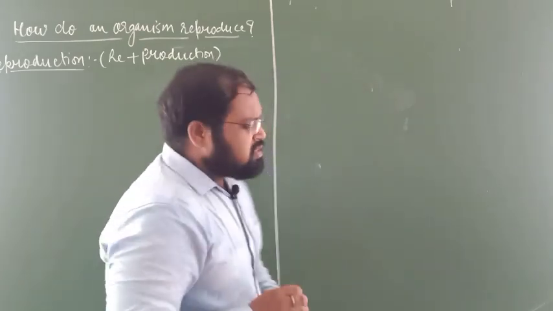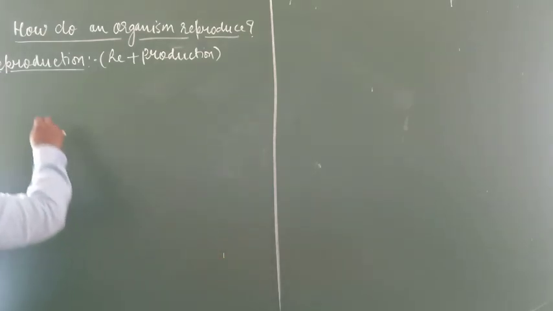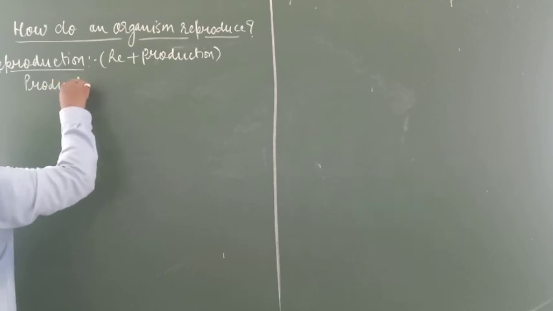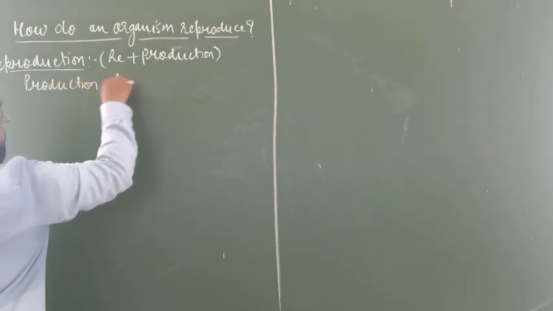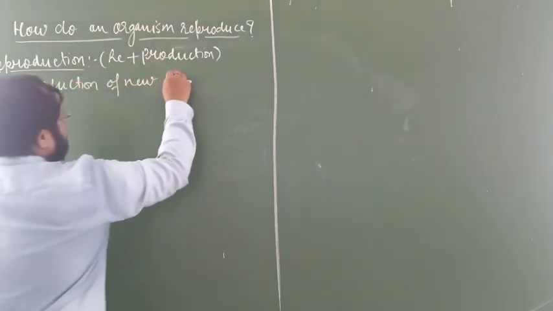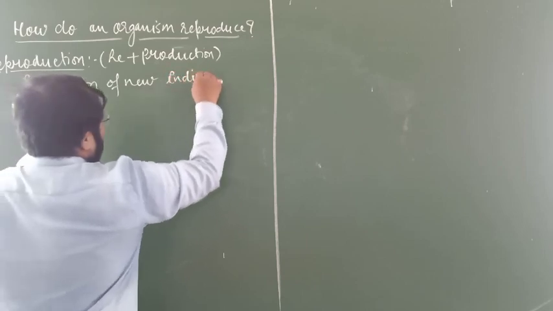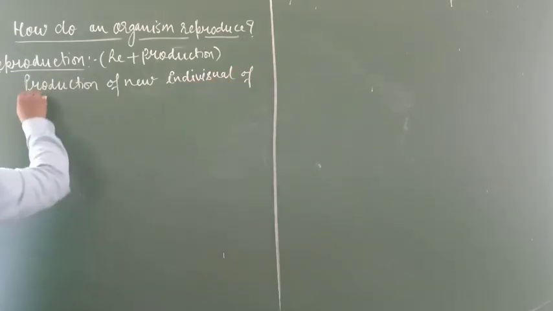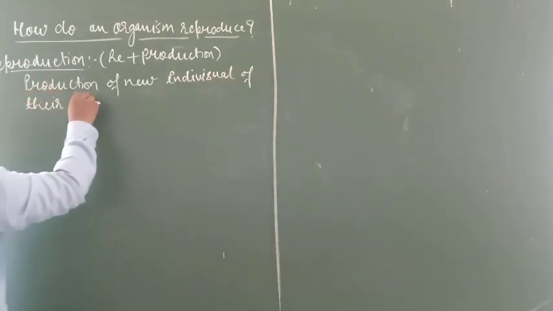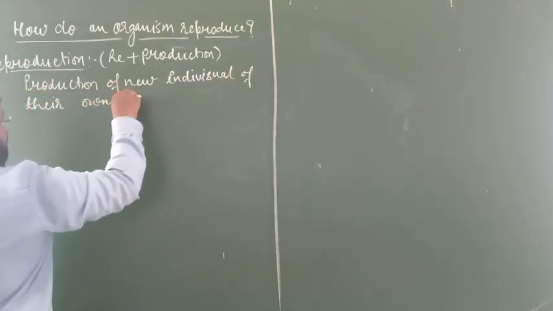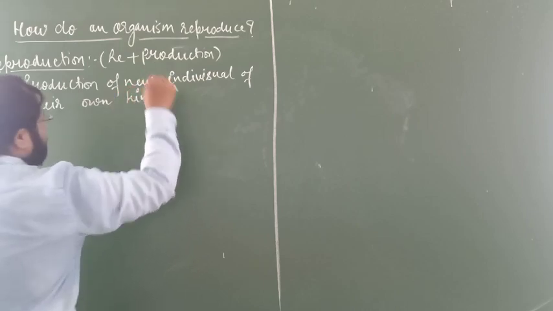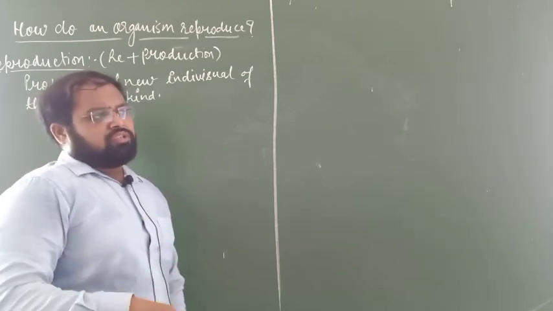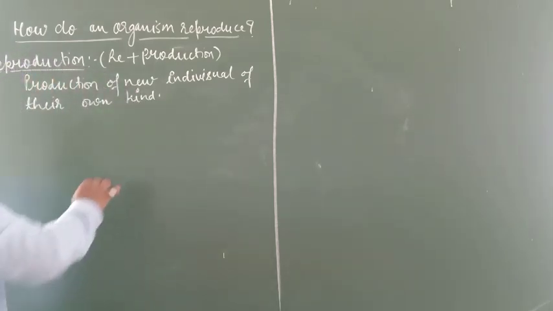The simple meaning of reproduction is production of a new individual of their own kind. That is called reproduction. Simple, isn't it?